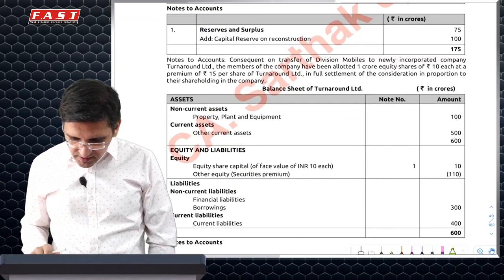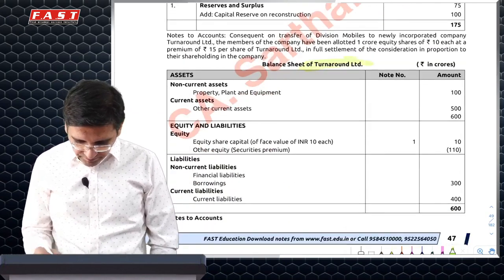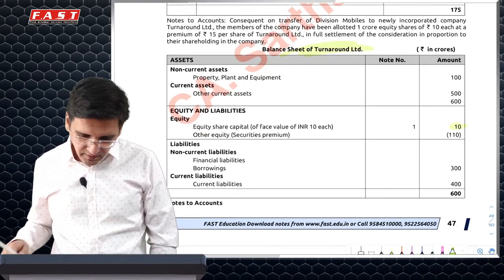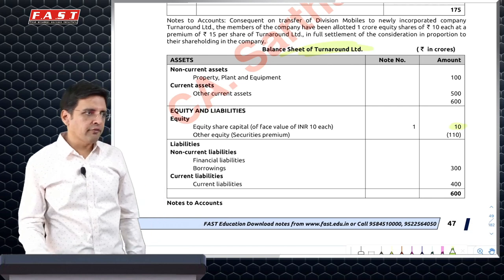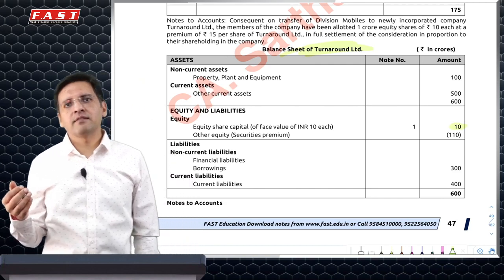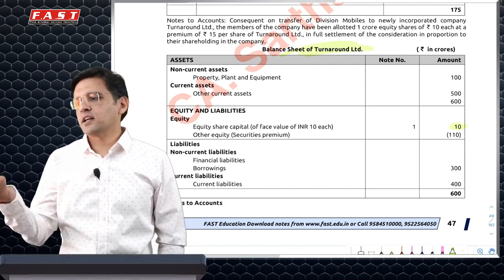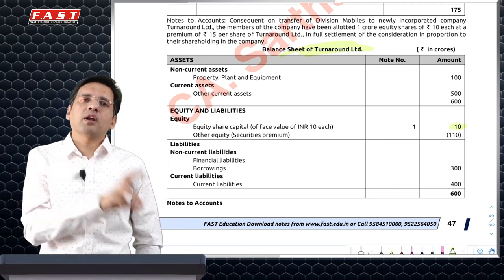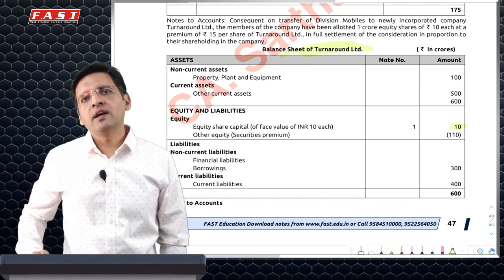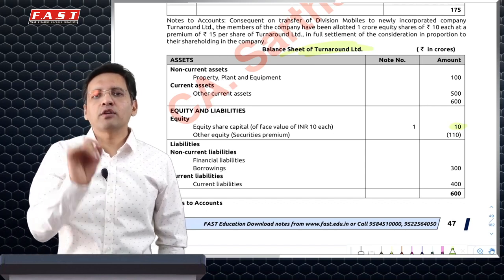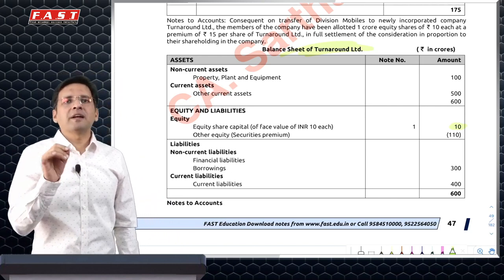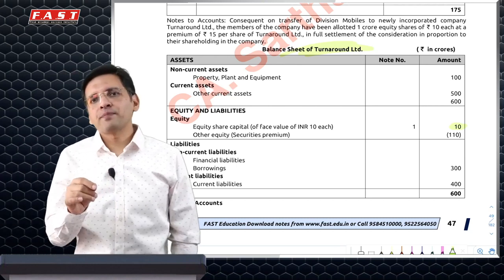Now, in this particular case, the new company is Turnaround Limited. In the new company Turnaround Limited, will the assets be recognized at fair values? The answer is no, because ultimately the control lies with the same set of owners, because you have transferred it and the shares are given to the members of my company. So the owners of Turnaround are also the owners of the existing company. So it is actually a case of demerger where you do not use any fair value. And that is why the shares are also recognized at nominal value, because in a demerger there is no change in control, so the consideration will be recognized at face values and not at fair values.